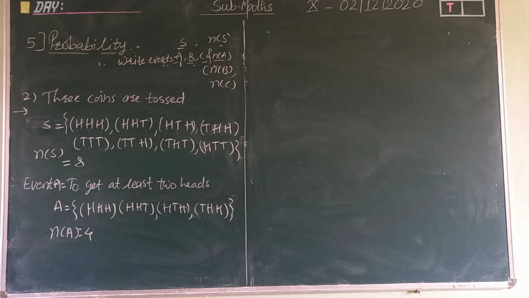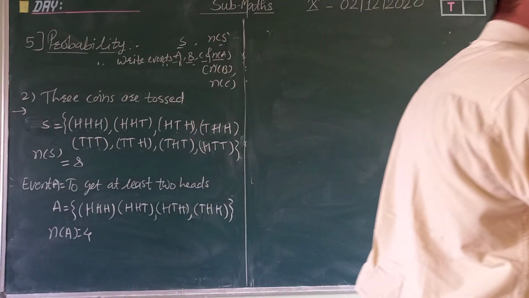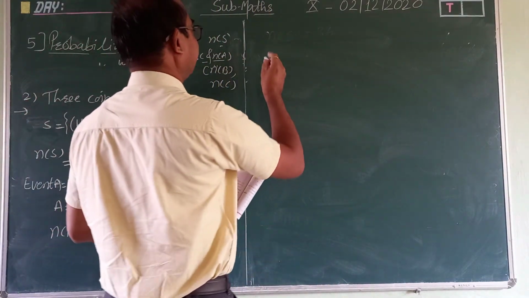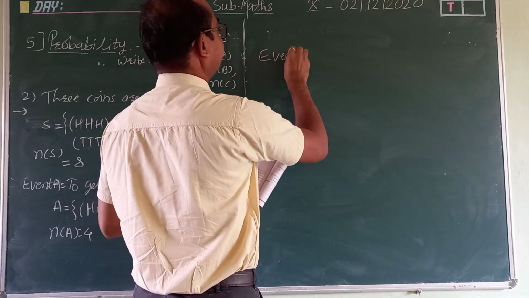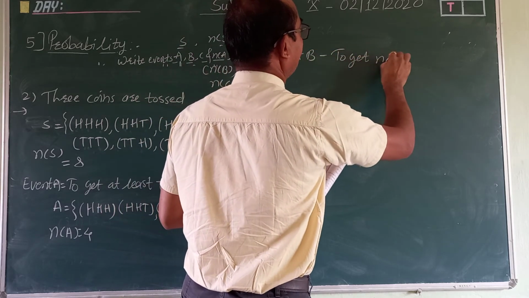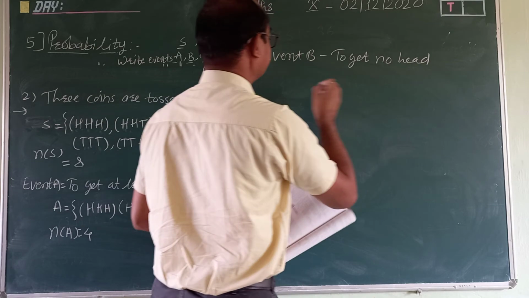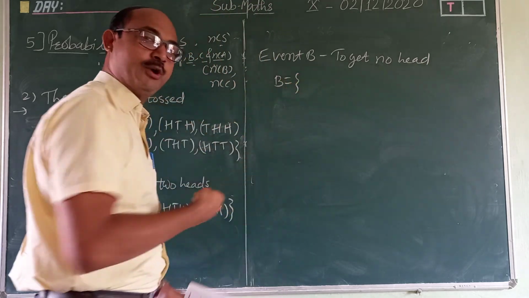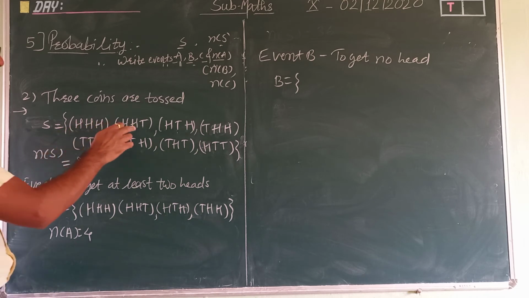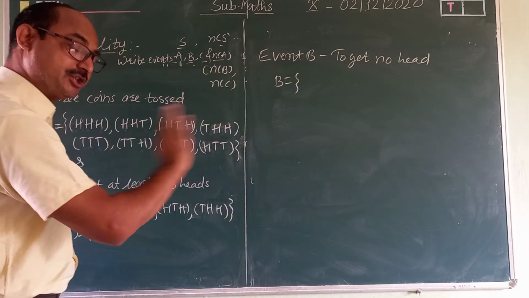So n of A is 4. Very simple. Now we'll see event B. To get no head. See, no head. In that sample point, head should not be there. Here 1 H, 1 or 2, whatever, H should not be there.